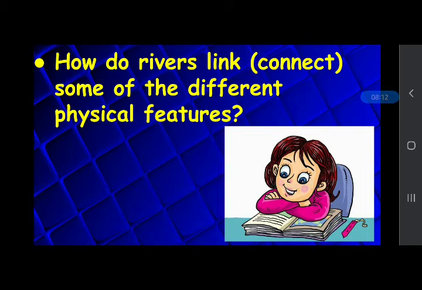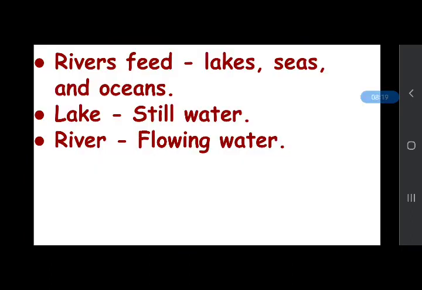And how are water bodies helpful for us? Water bodies provide moisture for rain and water for different purposes. You already know why we use water: to wash our clothes, for bathing, and for irrigation of crops.